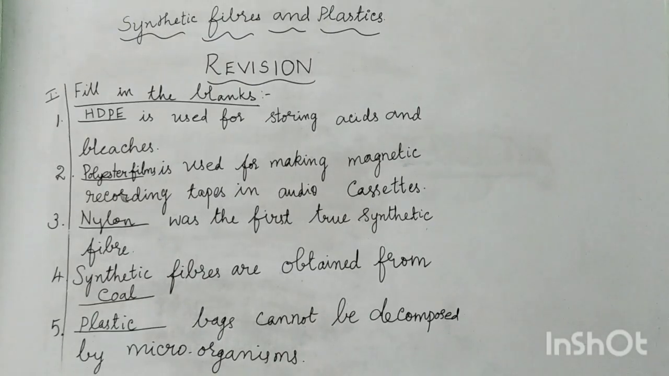Then dash was the first true synthetic fiber. Nylon was the first true synthetic fiber. Then fourth question, synthetic fibers are obtained from coal. Okay, synthetic fibers are obtained from coal. Then fifth question, plastic dash bags cannot be decomposed by microorganisms. Plastic bags cannot be decomposed by microorganisms.